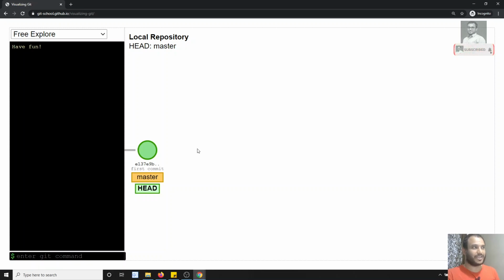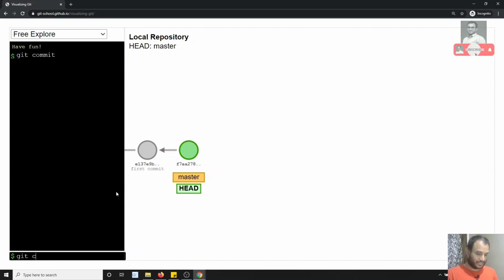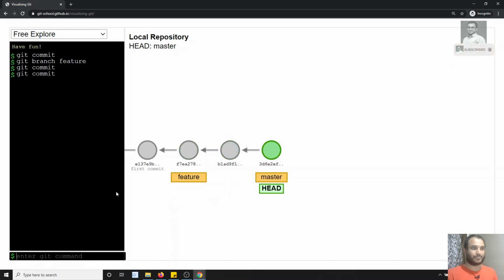So here I am having a master. Now the same thing I will try to do: git commit. I will create one commit, and here I will create git branch feature. So I have created a feature branch, and now I will do another commit in the master.